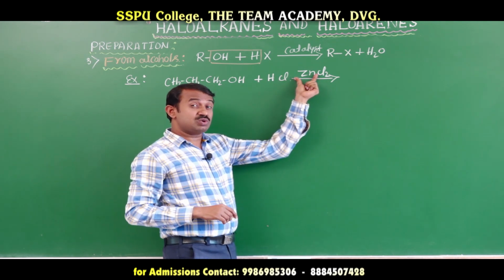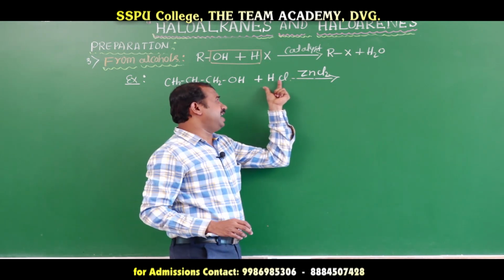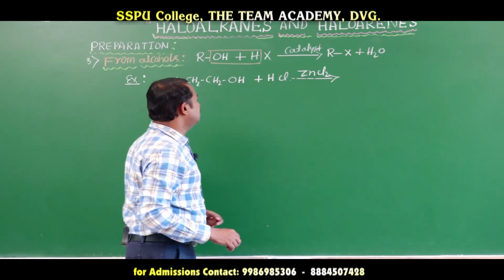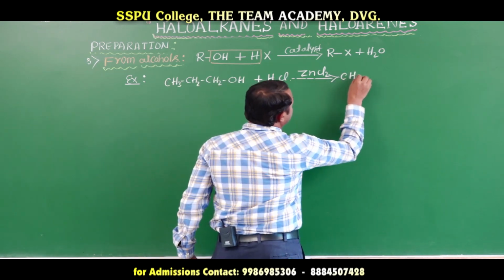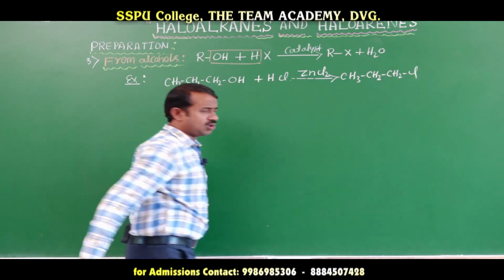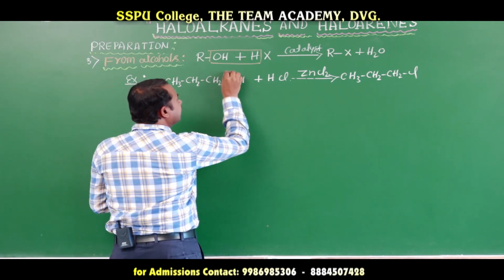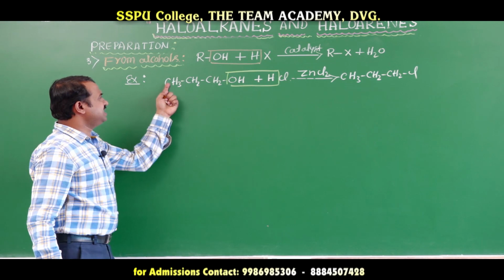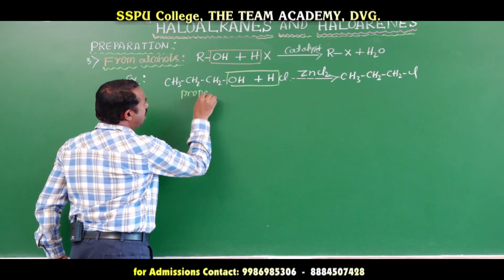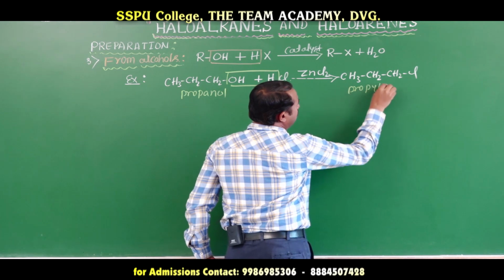It is used to distinguish between primary, secondary and tertiary alcohols. Here hydrochloric acid in the presence of a catalyst like zinc chloride forms propyl chloride, CH3 CH2 CH2 Cl. This is an easy reaction. Propanol or propyl alcohol is converted to propyl chloride.